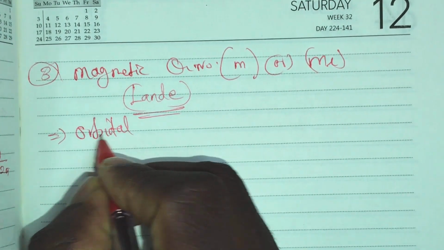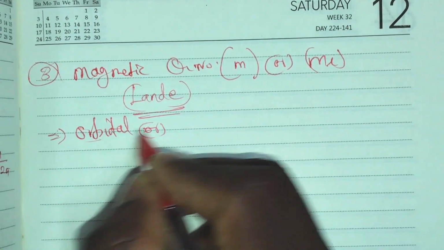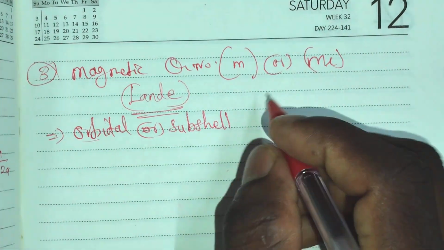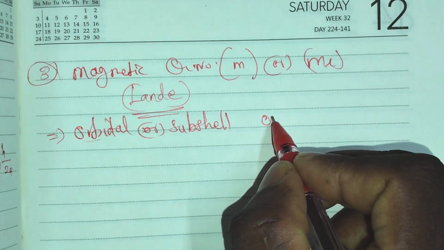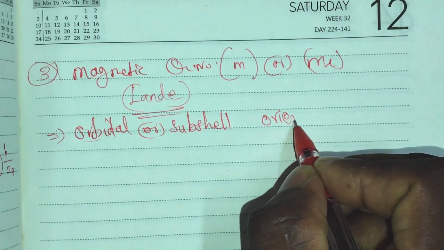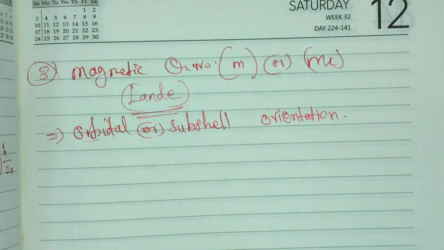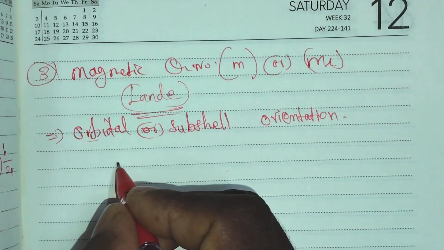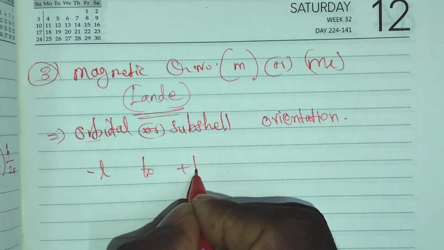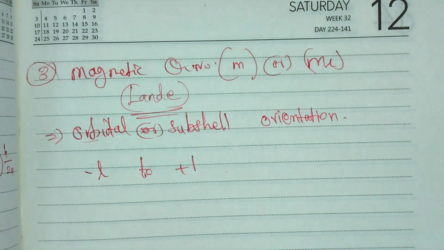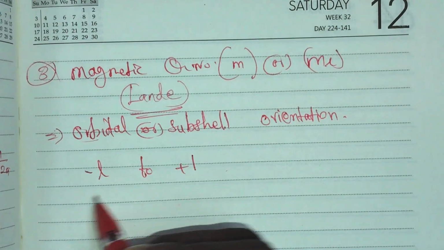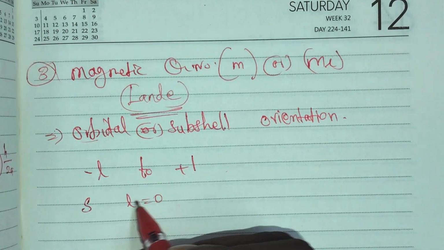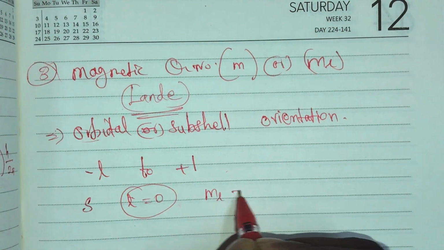Another name for an orbital is a subcell. So the orientation of that subcell or orbital can be explained by it. It takes values from minus L to plus L, including 0. For example, the s orbital has an L value of 0. So whenever the L value is equal to 0, ml is also 0.